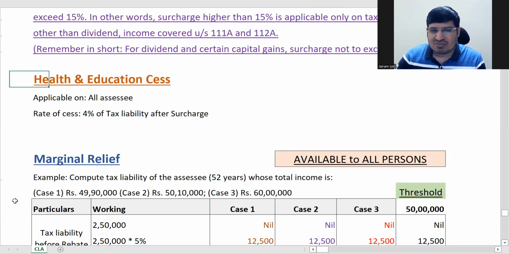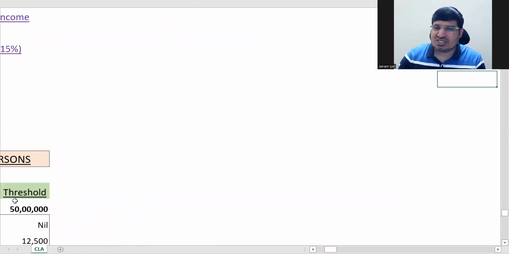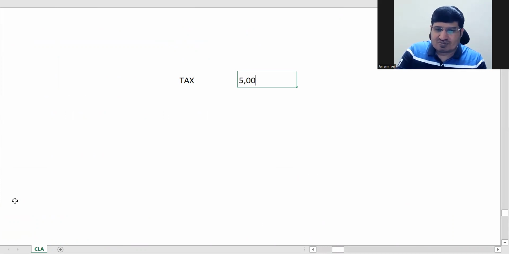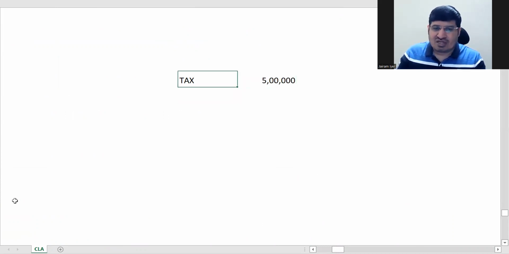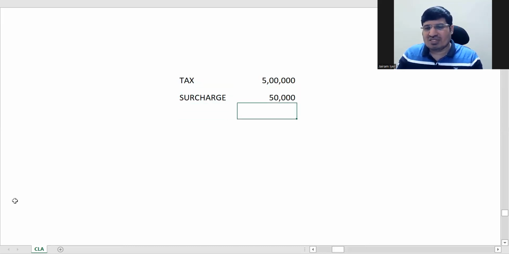So there's something called an education cess. This is applied on tax. It is 4% on tax liability after surcharge. So surcharge we saw. First you will have tax. You'll compute tax using your rate table. Say I've got tax of 5 lakhs. Then you will see if surcharge is applicable. If it is applicable, let us say surcharge is 50,000, assume. So now total of this is what? 5,50,000.